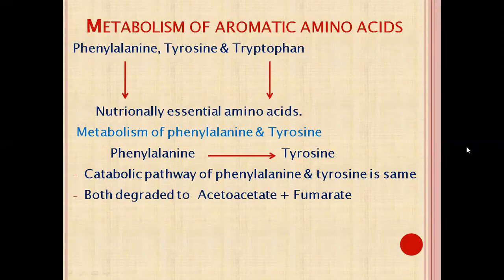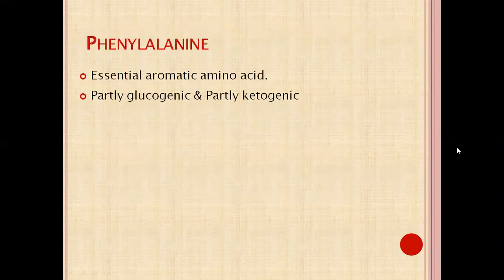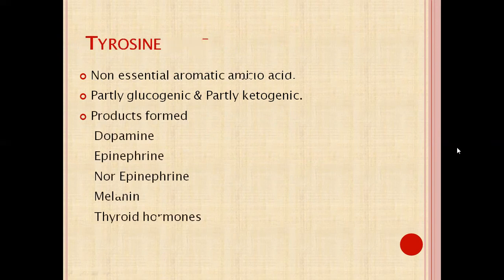So it is a non-essential amino acid. Now the catabolic pathway of phenylalanine and tyrosine is the same, and both are degraded to acetoacetate and fumarate. Phenylalanine is an essential aromatic amino acid, and it is partly glucogenic and partly ketogenic. The same goes for tyrosine, which is also glucogenic and ketogenic, but it is a non-essential amino acid. Remember this.